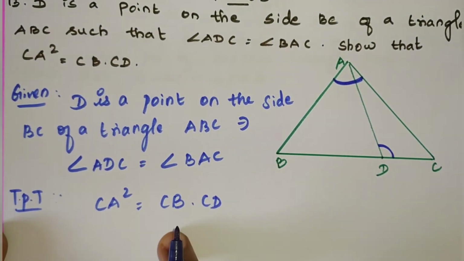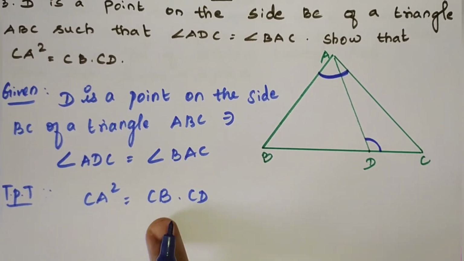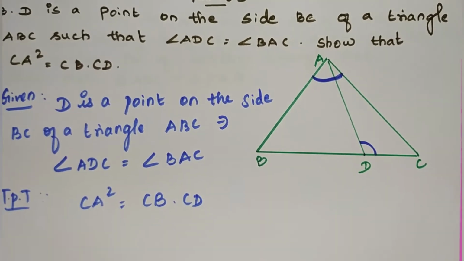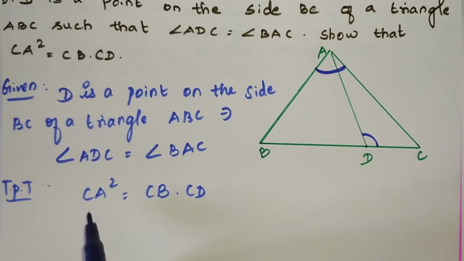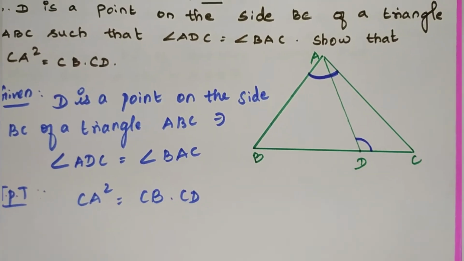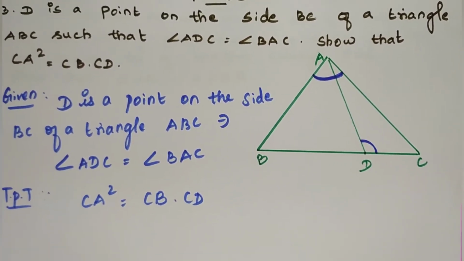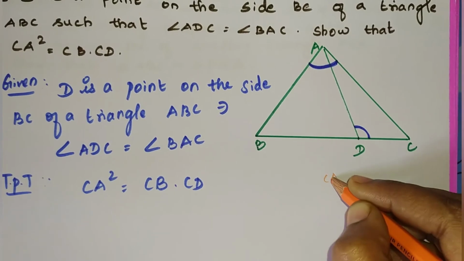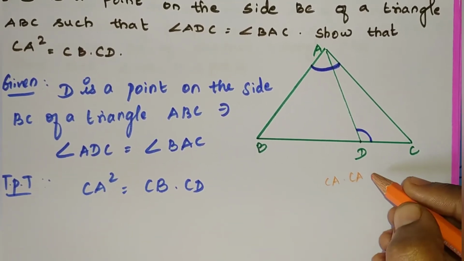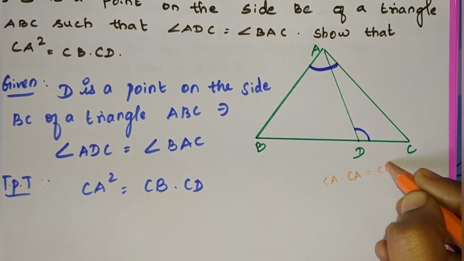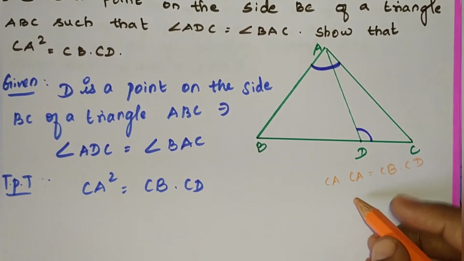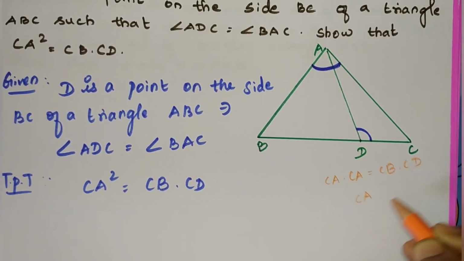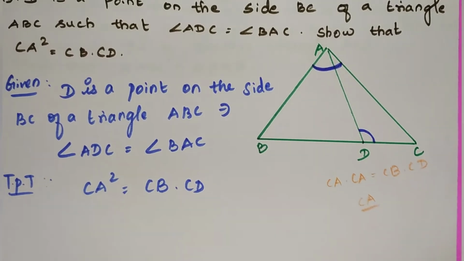Till now we proved that the two triangles are similar and we proved that the corresponding sides are in proportion. Like this, the angles are equal. Like that only we proved, no? This time this is totally different. CA square is equal to CB into CD. This is different? No, this is not different. We can write this CA square as CA into CA. Okay, CA square is equal to CA into CA and CB into CD. CA, already we have one CA here and I am going to write this CA to the left hand side.